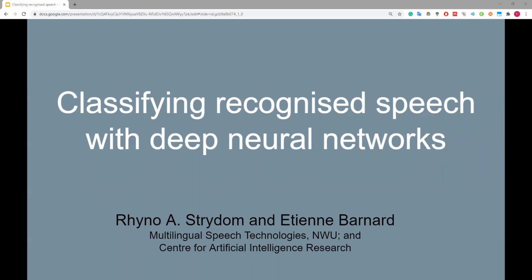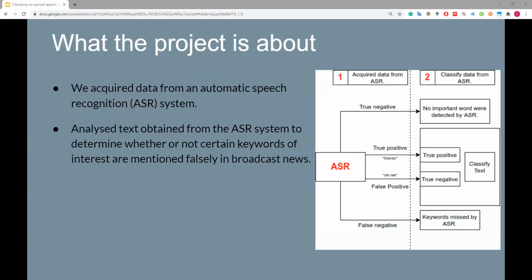Okay. So what the project is basically about is we acquire data from an automatic speech recognition system, ASR system, as Nuet referred to earlier, and analyze the text obtained from the ASR system to determine whether or not certain keywords of interest are mentioned falsely in broadcast news.